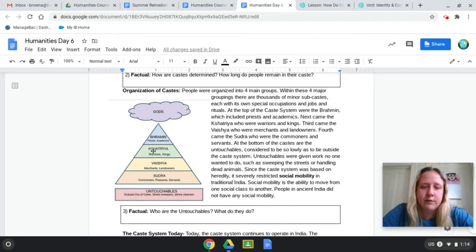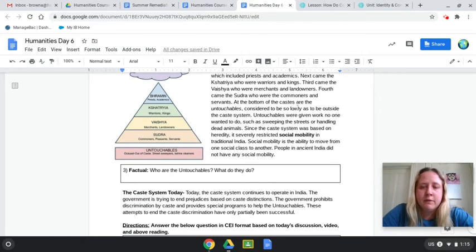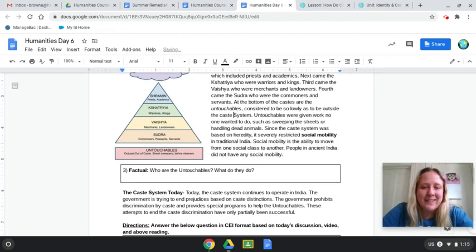You'll see them right here, the green. Third came the Vaishya, who were merchants and landowners. They're the yellow. Fourth came the Sudra, the orange, who were the commoners and servants. At the bottom of the caste are the untouchables. So that's down here. Considered to be so lowly as to be outside the caste system, right? So they're not even in the caste system. They're actually outside of it, which is why it's not connected.